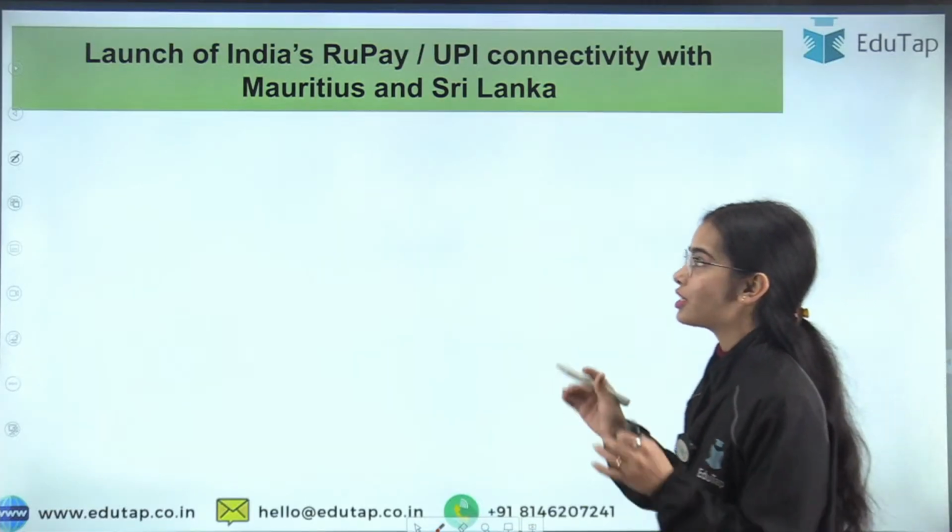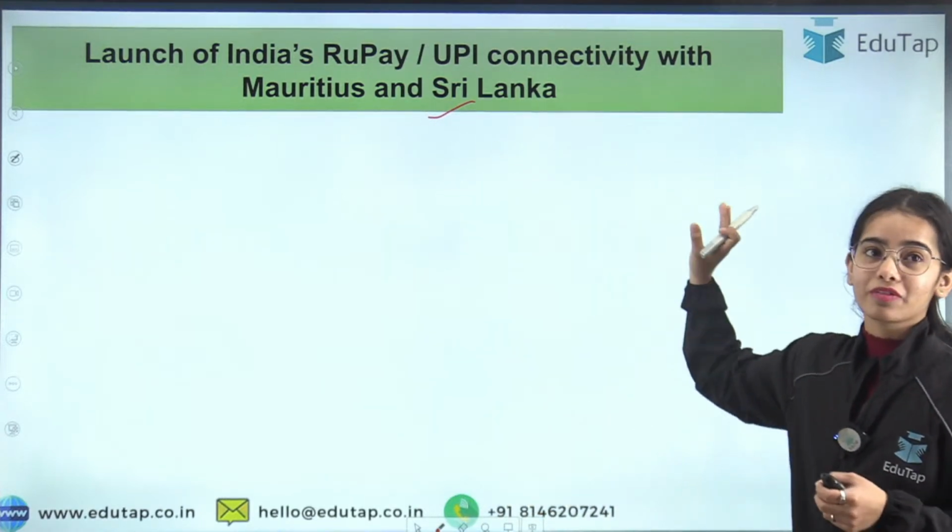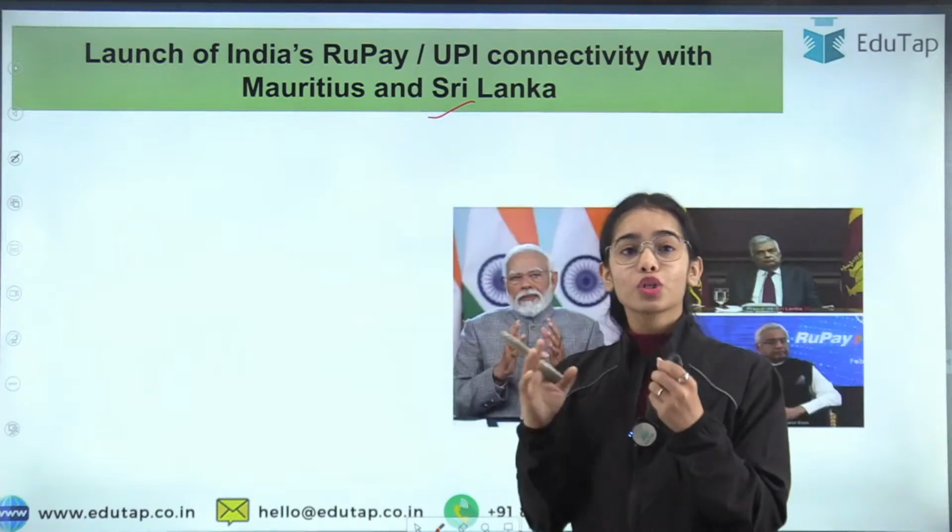Now let's start with the session. The first news article is regarding the launch of India's RuPay and UPI connectivity with Mauritius and Sri Lanka. So what is the news article?